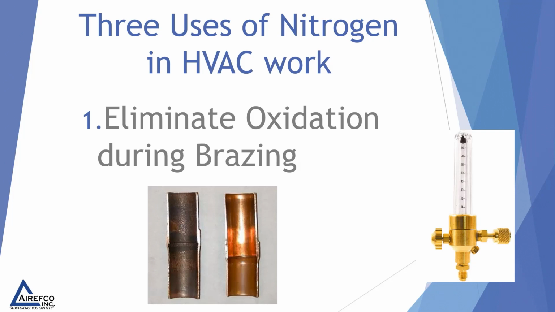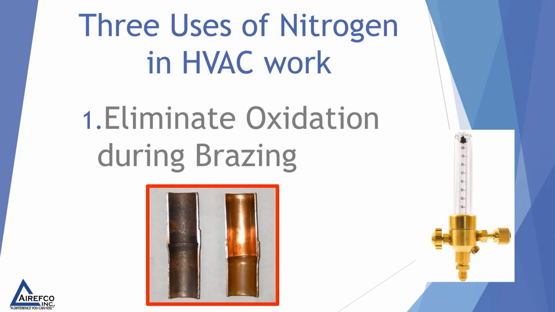There are three uses of nitrogen in HVAC work. The first one is to eliminate oxidation during brazing. I'm sure all of you have seen the pictures of copper tubing with and without nitrogen. You pick which one you would like to have on your system to keep clean and make sure that you don't have any problems down the road.